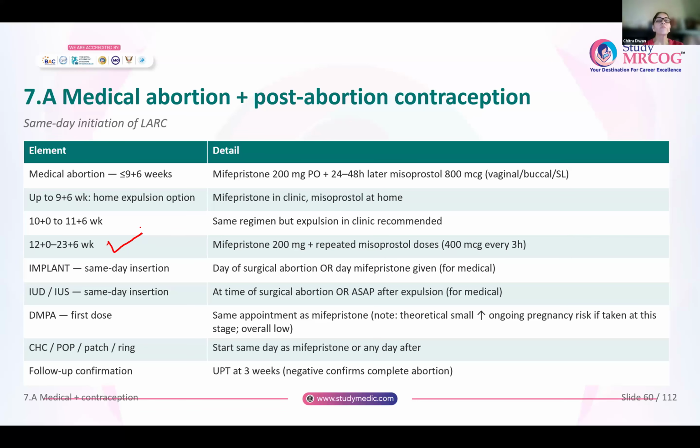So remember, these women are coming to the clinic for mifepristone. So at the same time that you are giving them mifepristone, you can give the first dose of DMPA. There is a theoretical small risk of an ongoing pregnancy, but overall this risk is low. So in the UK, they are still doing that. When the first dose of mifepristone is given, DMPA can also be given to the woman at the same time.